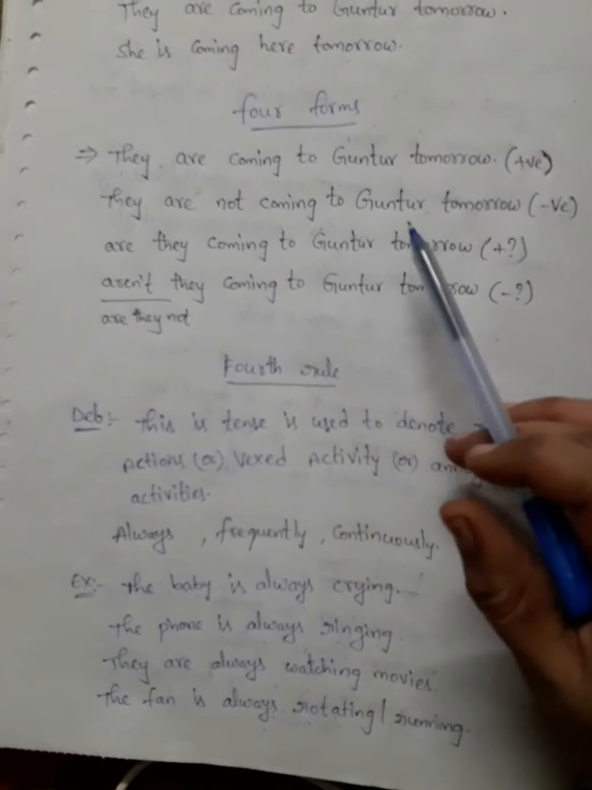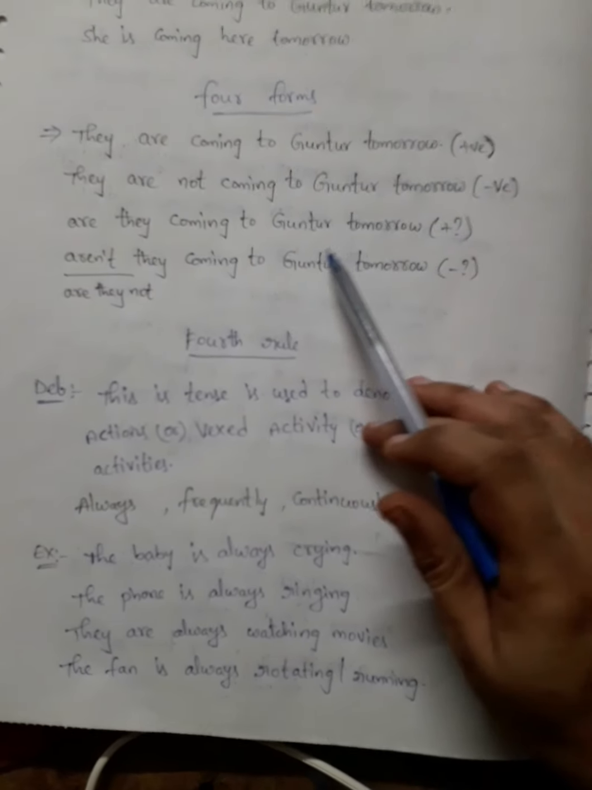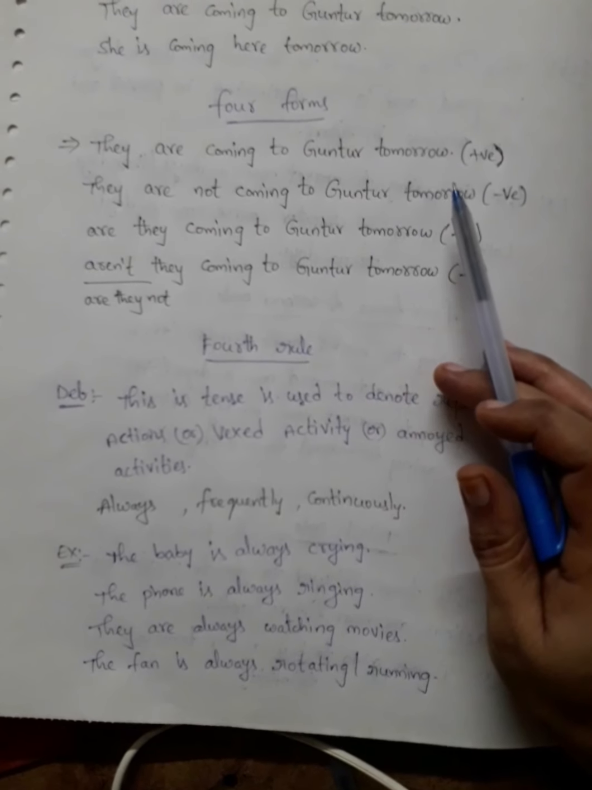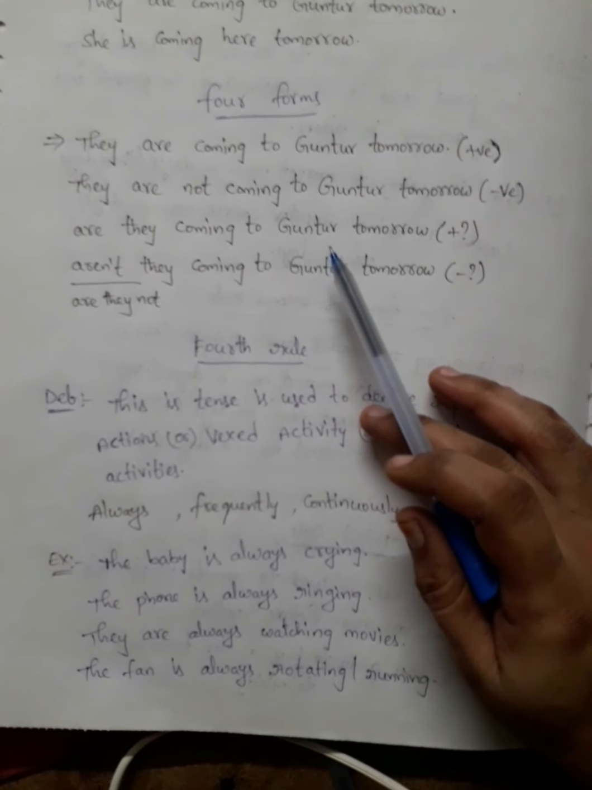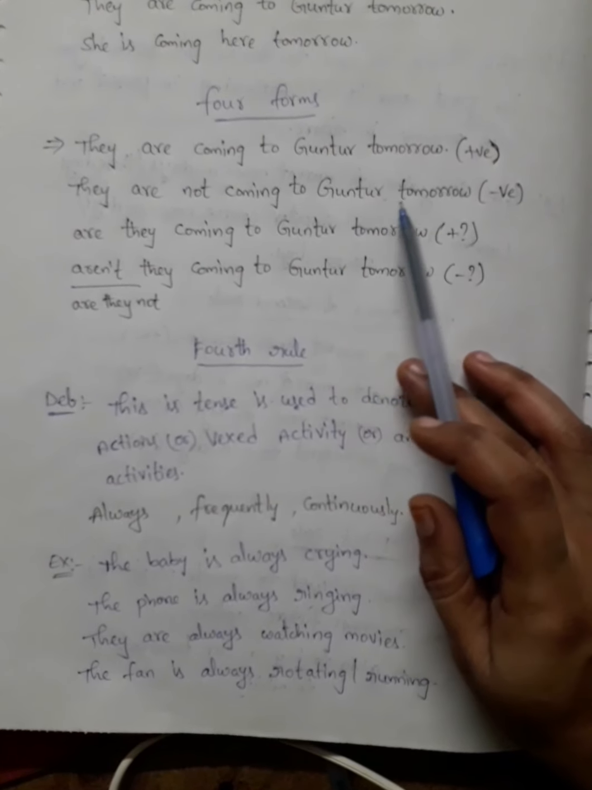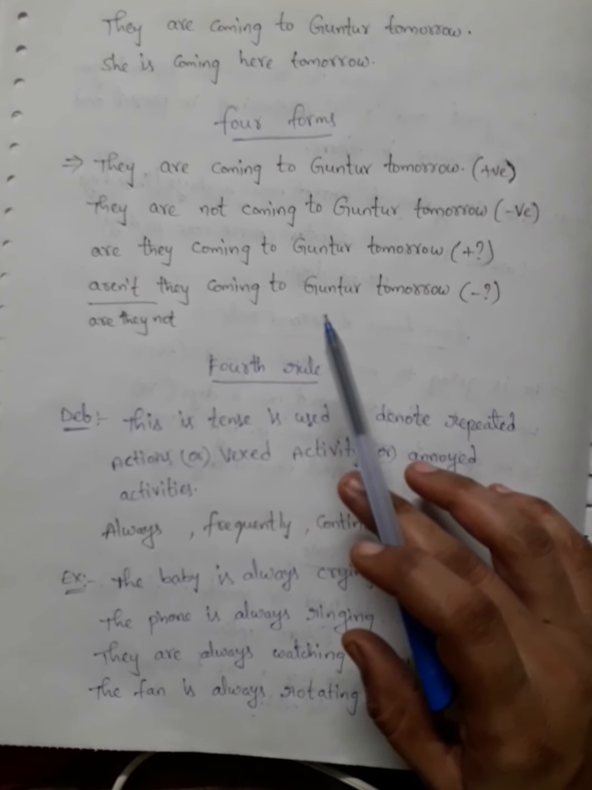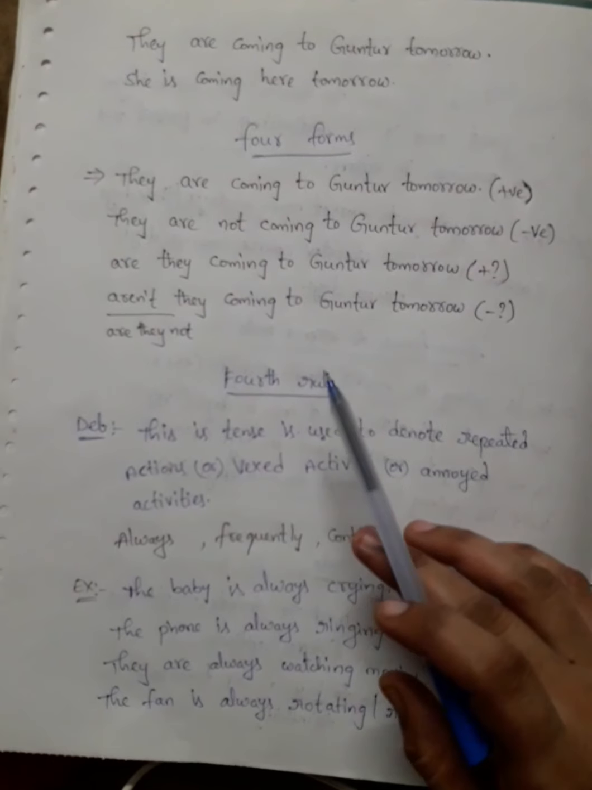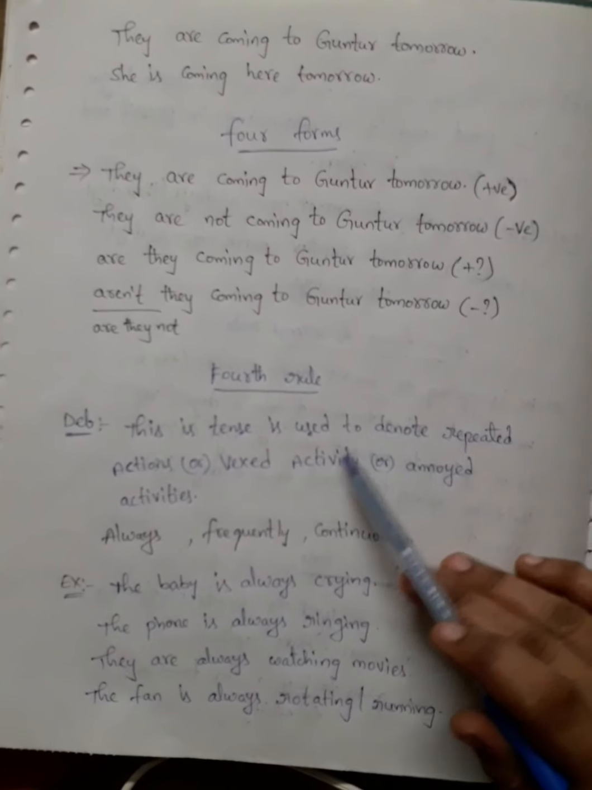And they are coming to Guntur tomorrow. She is coming here tomorrow. For these 4 forms: they are coming to Guntur tomorrow, a positive statement. They are not coming to Guntur tomorrow, a negative statement. Are they coming to Guntur tomorrow? A positive interrogation. Aren't they coming to Guntur tomorrow? A negative interrogation. Aren't is the extended form of are they not.